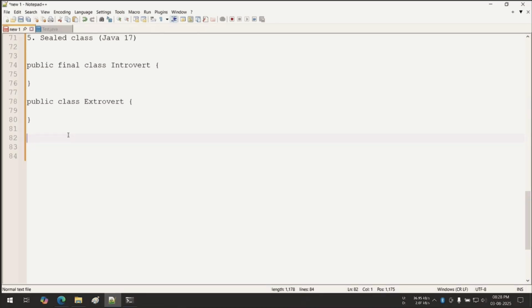Now, this is the concept of a sealed class. That means this particular extrovert class is not only a simple class, it is even a sealed class. Now I'm taking another class, like a public sealed class. Suppose I'm just assuming it is a boy. If you are a girl, then please don't think anything else, I am going to take your class also. At this moment, assume this is a boy class.